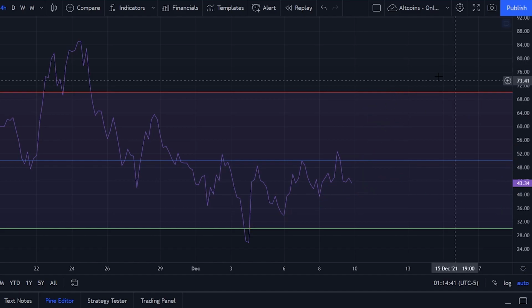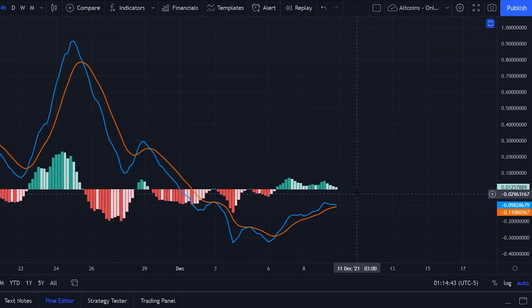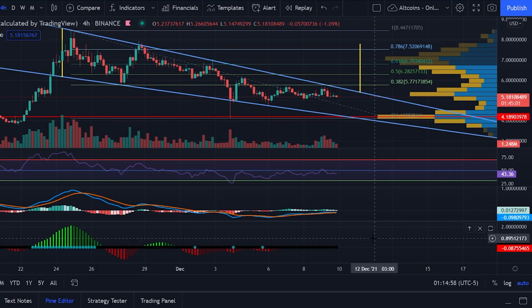So let me switch to the MACD chart, and from the MACD we see that the MACD line, the blue line, is still above the signal line, right? So this is positive for Sandbox, and this is confirming the gain of strength in the RSI, right? So that is another confirmation that we have over there.